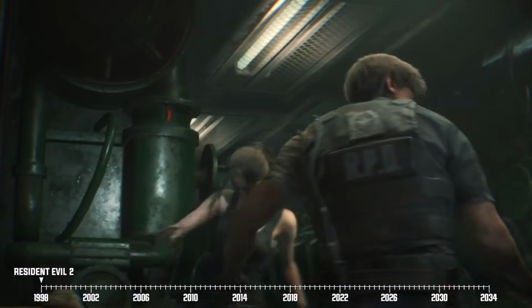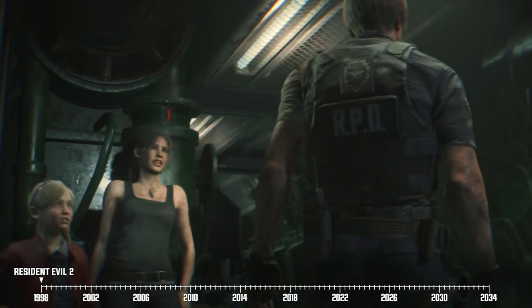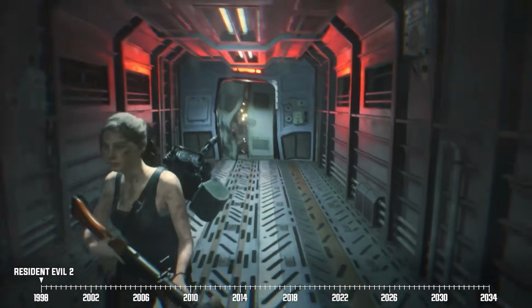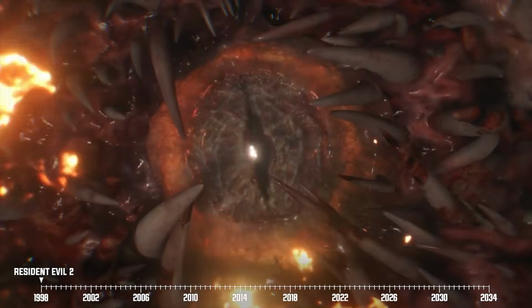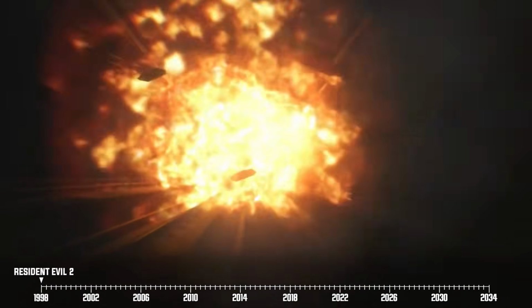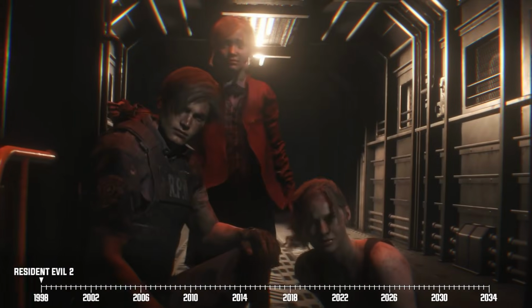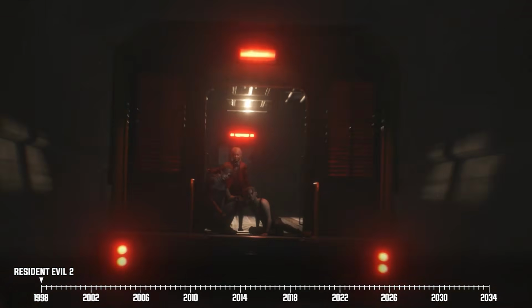But even after defeating this Super Tyrant, our heroes aren't out of the woods just yet. This is because William tries to chase Leon, Claire, and Sherry once again. The insane mutated scientist finally meets his end when the locomotive blows up from its self-destruct sequence. Leon, Claire, and Sherry ultimately escape Raccoon City.